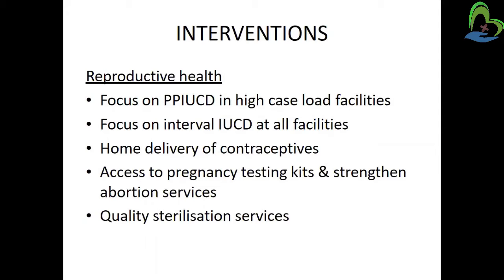Then home delivery of contraceptives, access to pregnancy testing kits, and strengthened abortion services, meaning pregnancy testing kits are provided to the mother at home, with guidance related to abortion services. Then quality sterilization services are also provided in this reproductive health care.